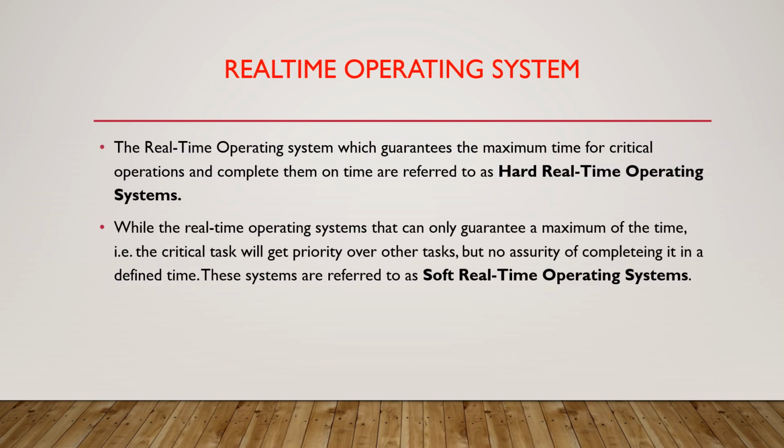Real-time operating system. Real-time systems are defined as those systems in which the correctness of the system depends not only on the logical result produced, but also on the time at which the result is produced. User convenience and resource utilization are secondary concerns of these systems.